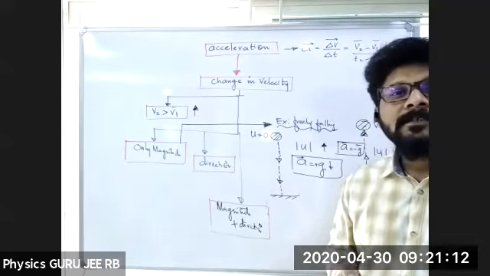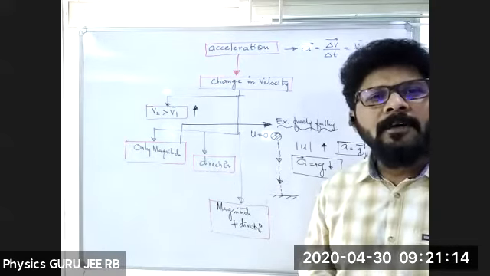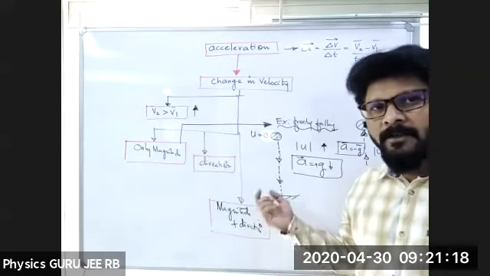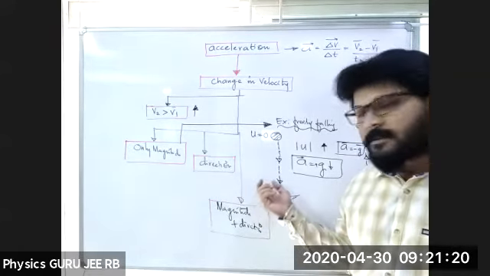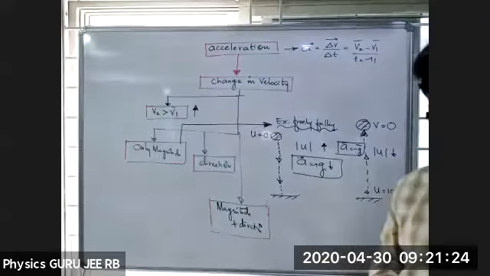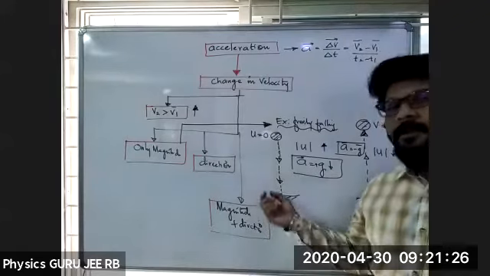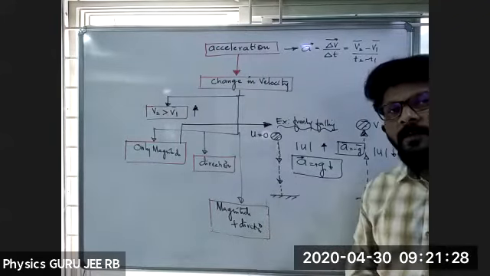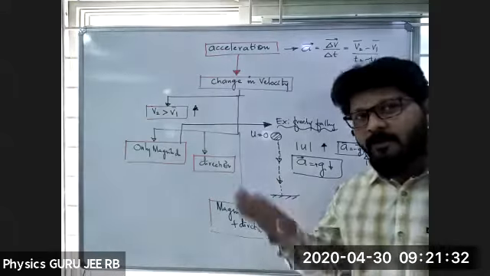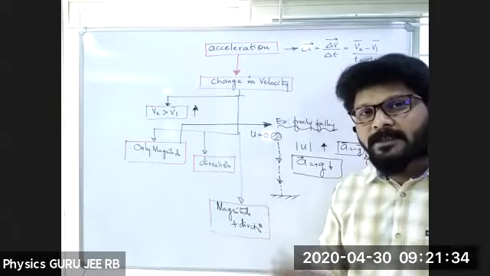Okay, you are in BPC section? Okay, Aditya. So u is equal to 0. Do you accept this one? Freely falling body, initial velocity is 0.